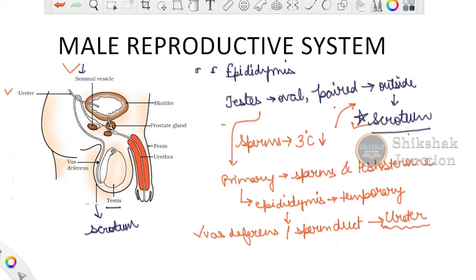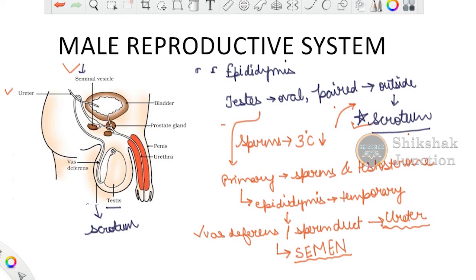ठीक है, तो दो जो ग्लैंड्स हैं हमारे, सेमिनल वेसिकल और प्रोस्टेट ग्लैंड, इन दोनों ने अपने सीक्रीशंस को इस ट्यूब में पोर किया और उनके सीक्रीशन को वी टर्म इट एज द सीमेन. ठीक है, the secretions that are poured by these two glands are important because they provide the nutrition to the sperms as well as they facilitate the motility of the sperms. Okay, let me write it here itself.